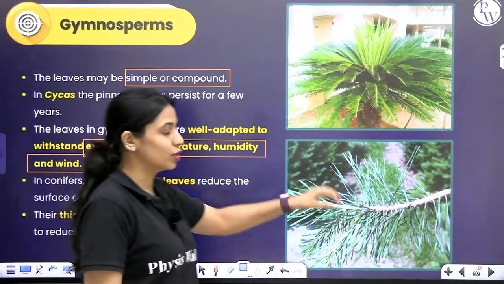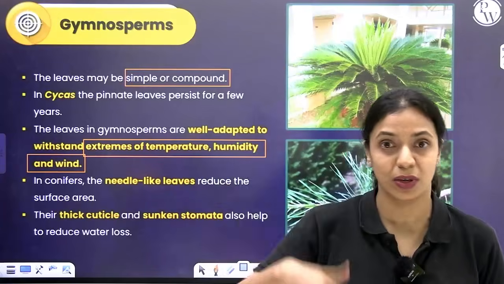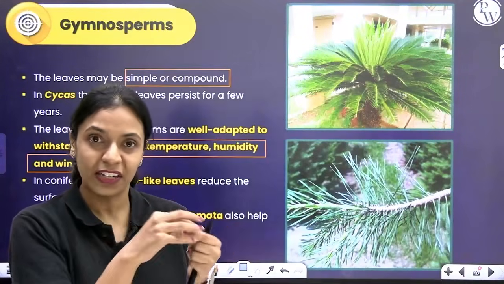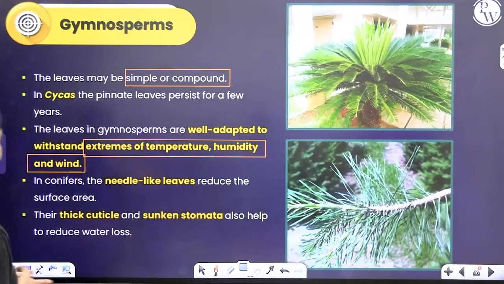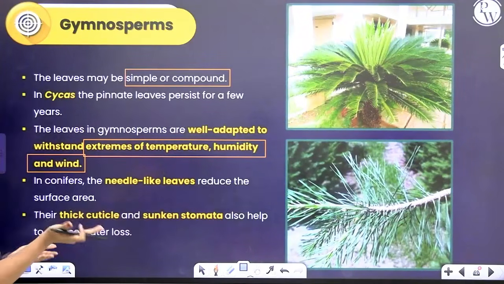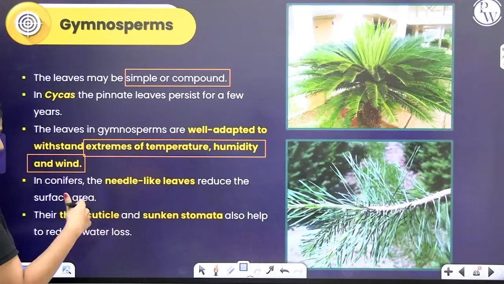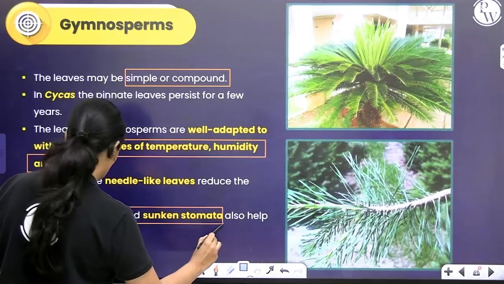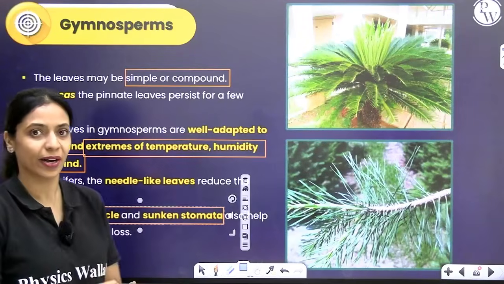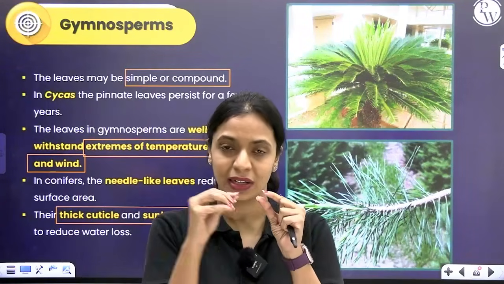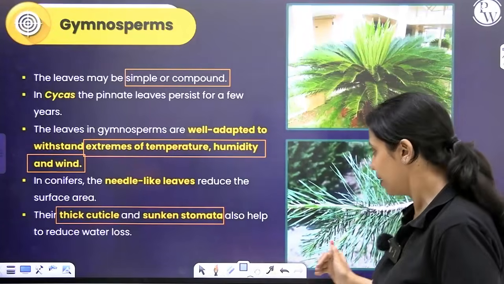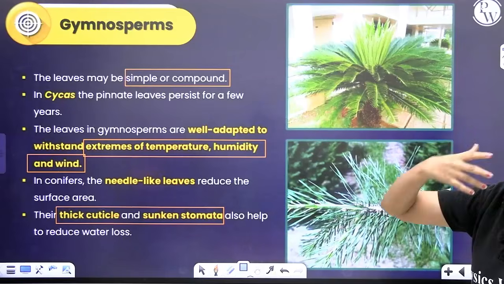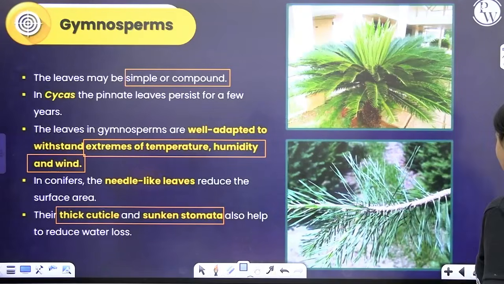Therefore, in order to prevent tearing of leaves when there's too much snowfall because of the weight, the leaf should not tear. So they are more needle-like. If it is needle-like, the snow can just slip off of it. It also reduces the surface area that's exposed to the sun. It reduces transpiration. They have a very thick cuticle and they have sunken stomata to reduce water loss. Sunken stomata is the guard cells being slightly lower in level than the other epidermal cells. Okay. These are some adaptations that you can see in gymnosperm leaves to tolerate extreme climatic conditions.